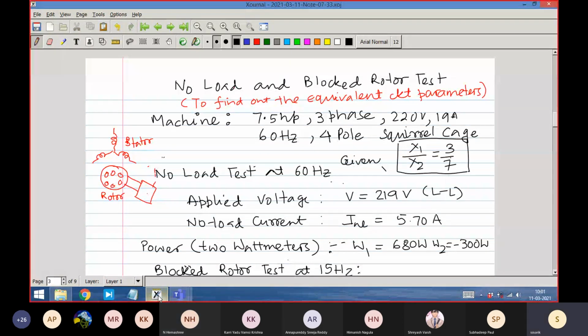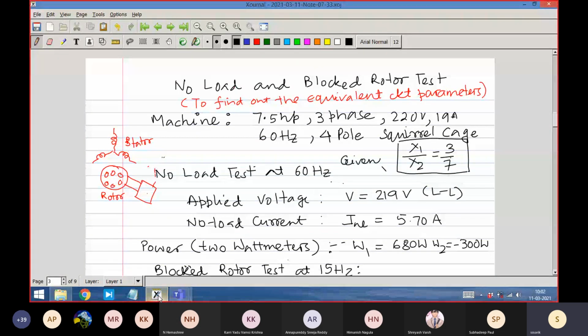So, at the end of the last class, I was getting some questions regarding the losses, how to interpret no load, etc. In today's class, I would like to clarify what is no load, and the other part of it, which is called blocked rotor. Blocked rotor, as the English says, means the rotors are blocked. So, no load and blocked rotor. Blocked rotor corresponds to S equal to 1 because omega rotor is equal to 0.